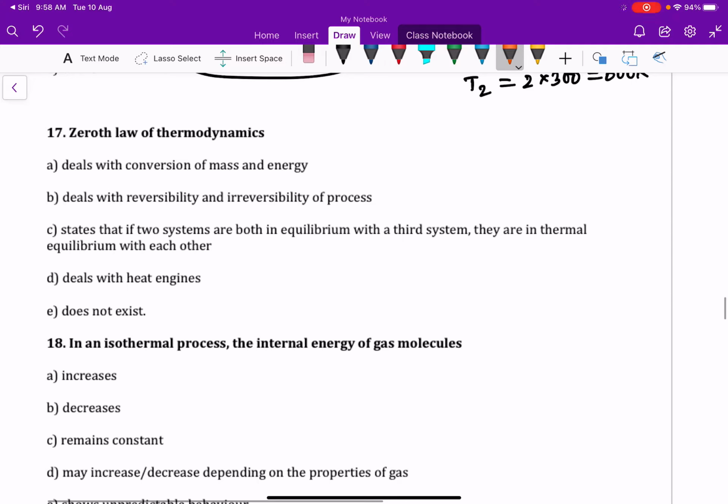Question number 17, zeroth law of thermodynamics deals with: does it deal with conservation of mass and energy? No. Deals with reversibility and irreversibility of process? No. States that if two systems are both in equilibrium with a third system, they are in equilibrium with each other. So this is the right answer as per the definition.